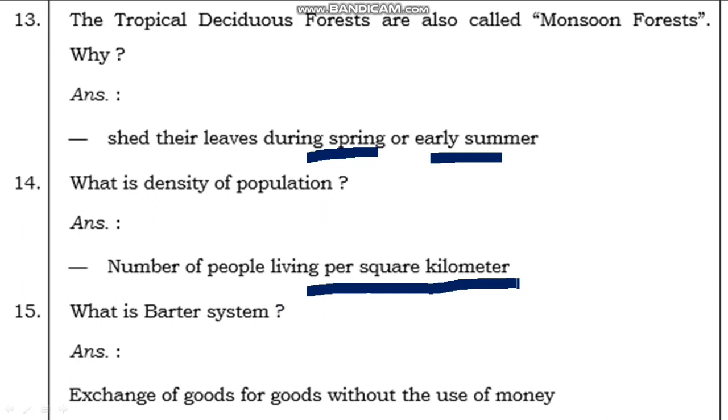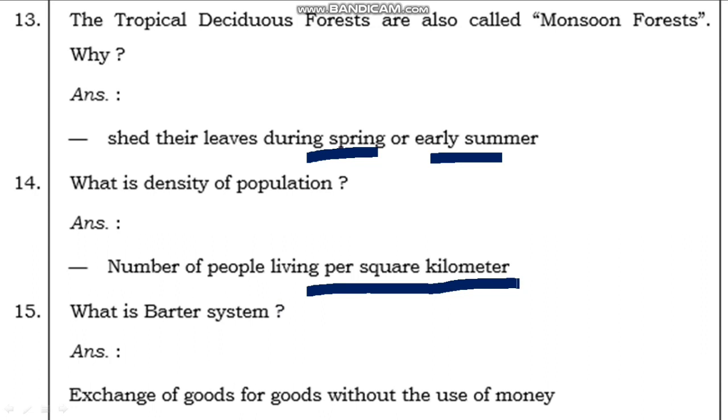Okay. Next question is, what is the barter system? You know that in the very ancient time, at the very beginning, we didn't have currency. So at that time, how did we do trade? By exchanging goods for goods, without the use of money. So exchanging goods for goods without the use of money is called the barter system. Friends, remember properly.